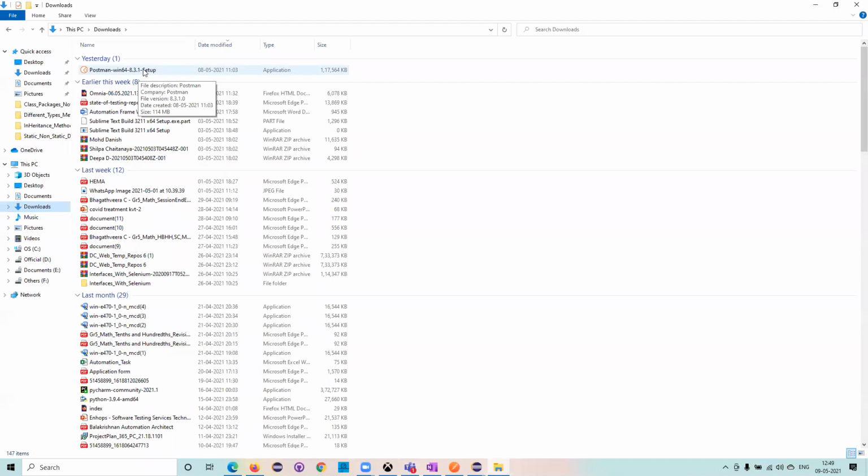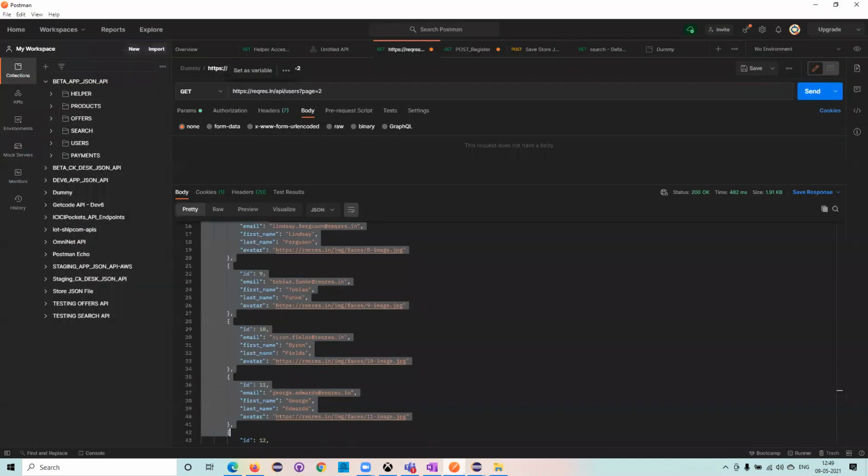Previously it used to be given as a Chrome plugin. If you went to the Chrome editor, it would be available directly as a plugin. But nowadays they have given it as an independent application, and they no longer support it as a Chrome plugin. So just download it and install it. Once it is installed, you'll get this.